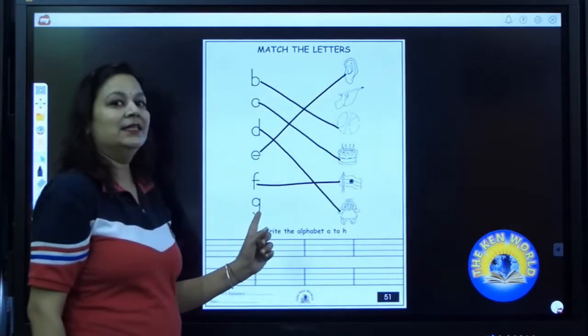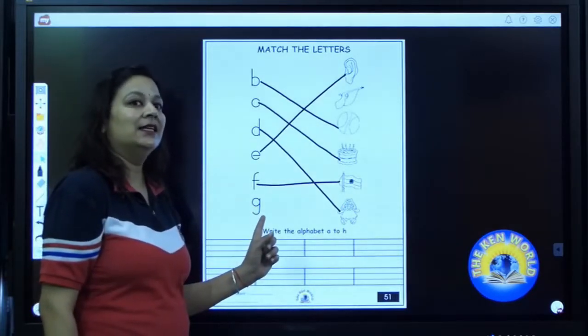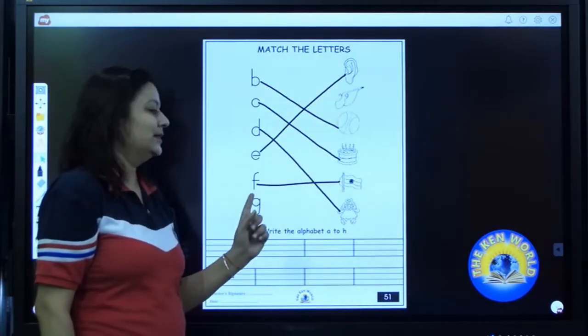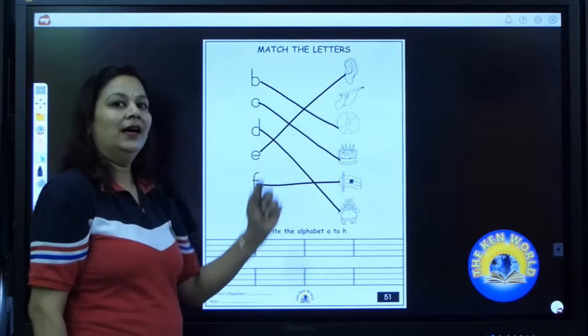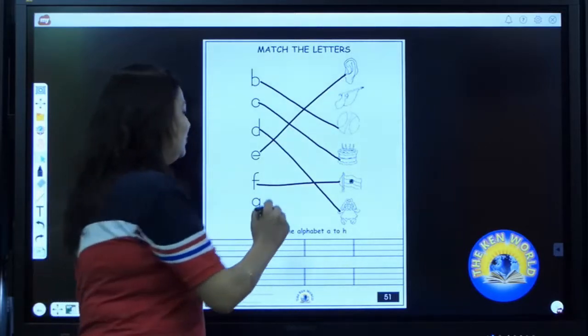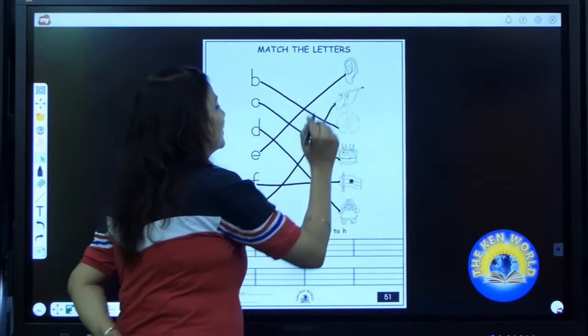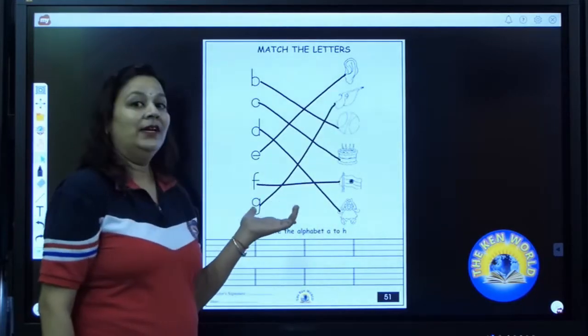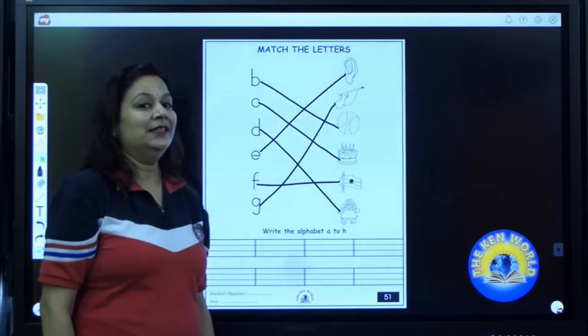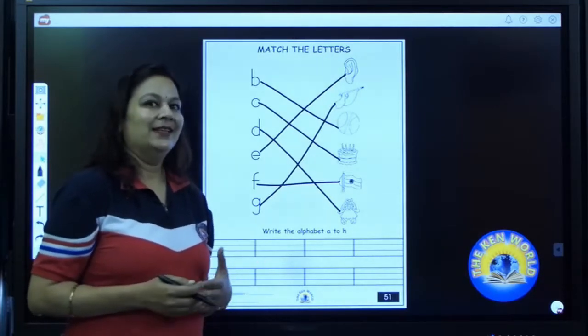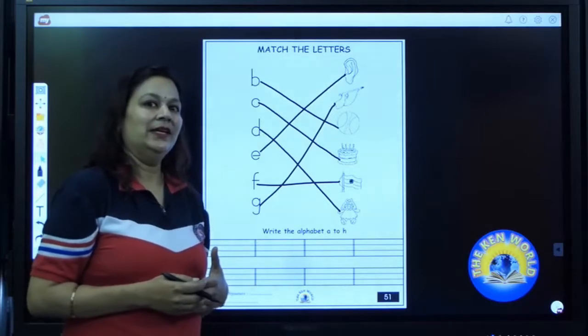Now, which letter is this? G. G for gun. So, we have to match it with gun. Now, we have completed our activity. Did you enjoy this activity? Yes? So, well done, students.